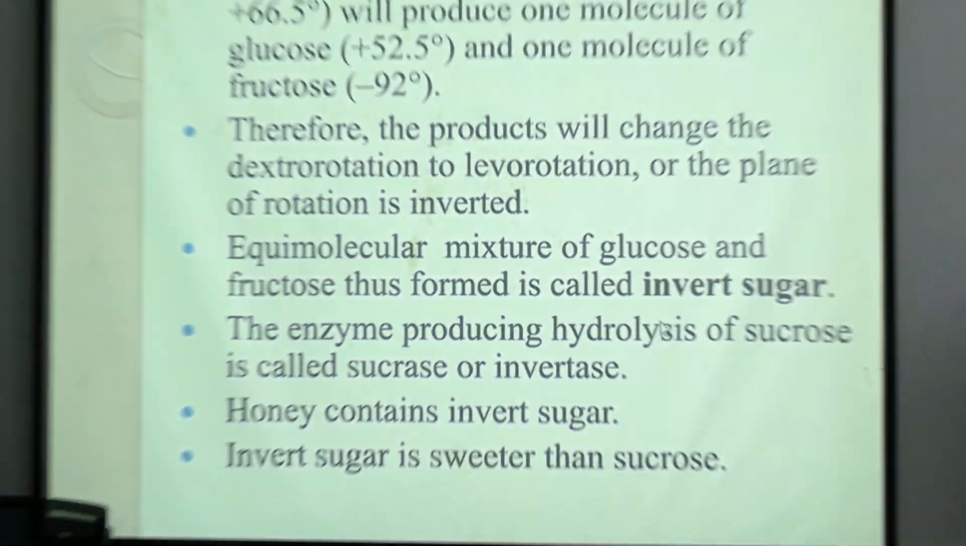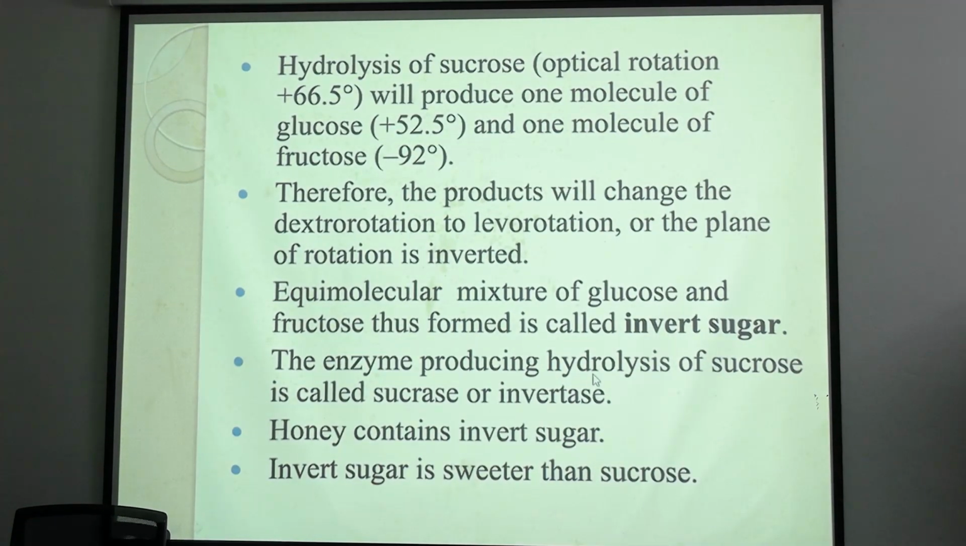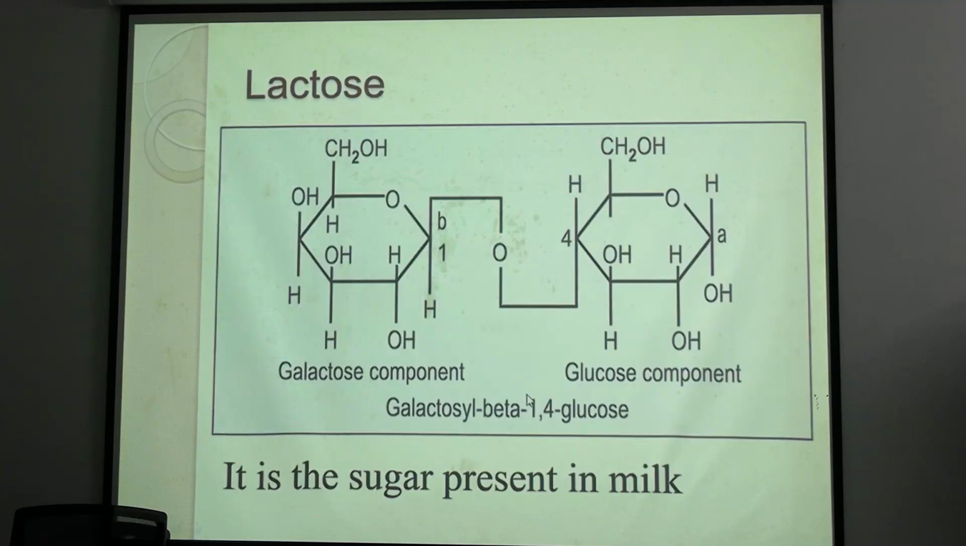Okay? So there is a plus to negative conversion. This is why it is known as invert sugar, inversion of optical rotation from plus to minus. Is it clear? So an equimolecular mixture of glucose and fructose is formed and it results in inversion of optical rotation. That is why sucrose solution is known as invert sugar.